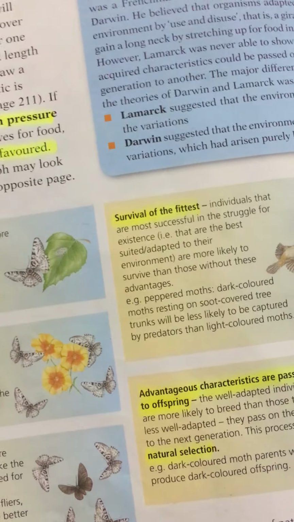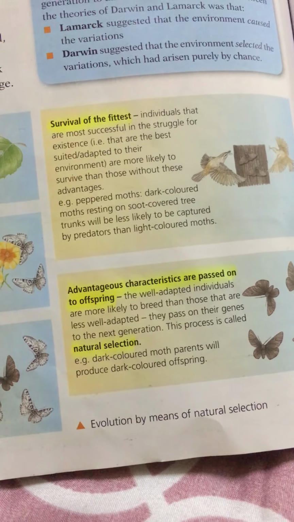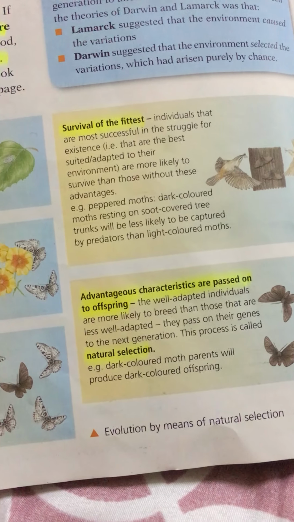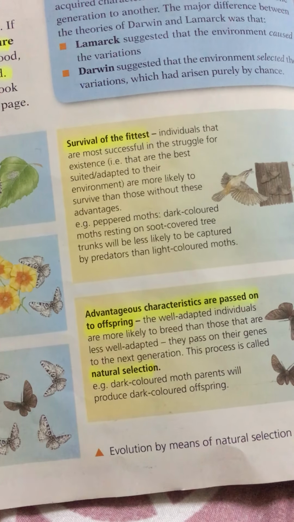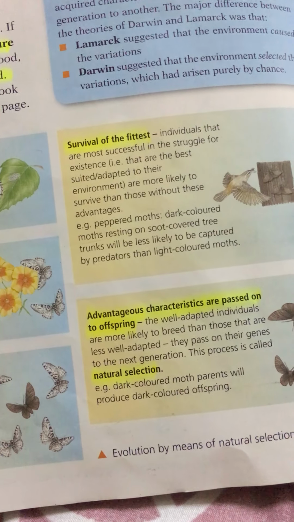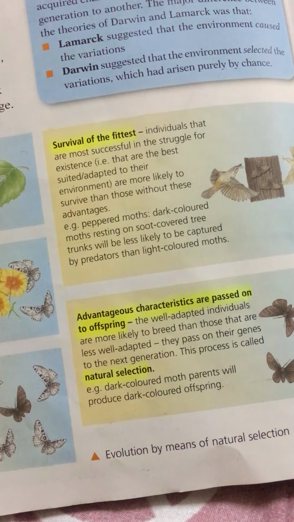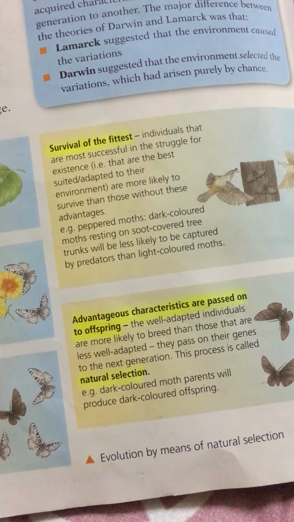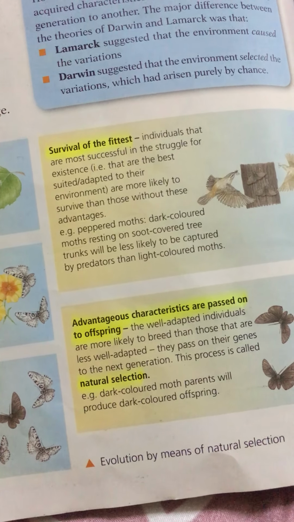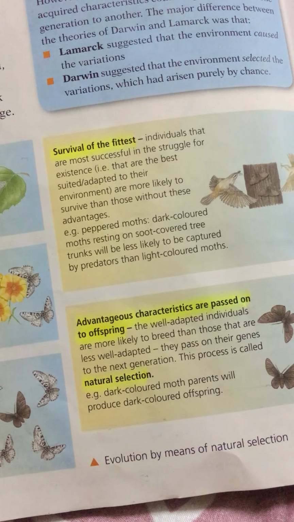Now, the last concept is natural selection, which means that characteristics that offer an advantage will most likely be passed on to offspring. And the individuals with those characteristics have a better chance of surviving. So the result is that evolution occurs with natural selection.